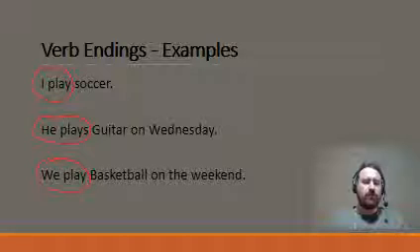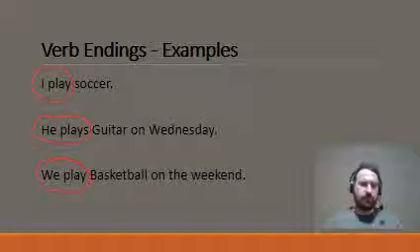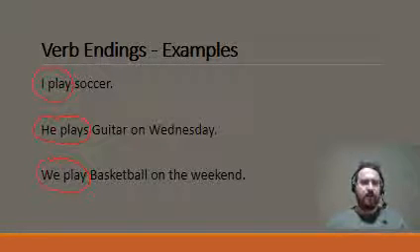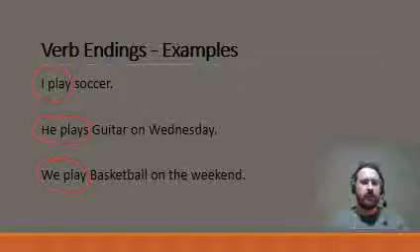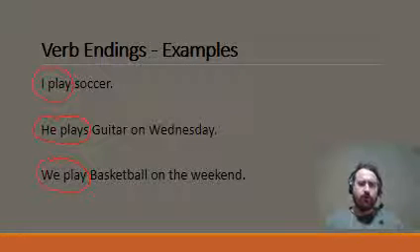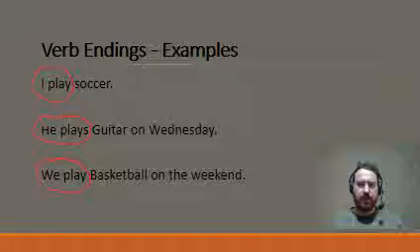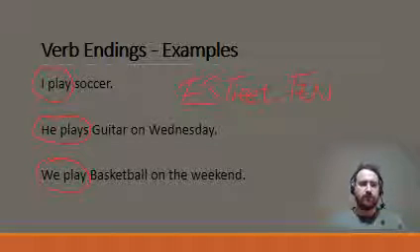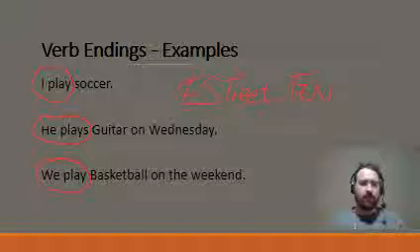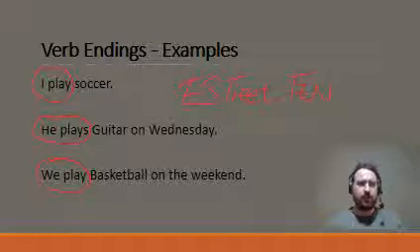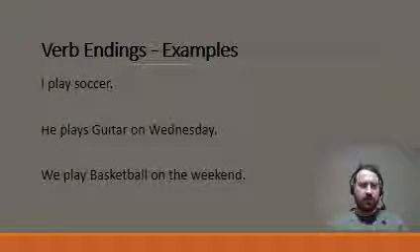So what I would like you to do is press pause on this video and then try and translate these 3 sentences into German. I play soccer, he plays guitar on Wednesday, and we play basketball on the weekend. And most importantly, remember E Street 10 for each of these sentences and the pronouns. So make sure you use the correct verb ending for I, the correct verb ending for he, and the correct verb ending for we. So click pause now and write these up in your books.